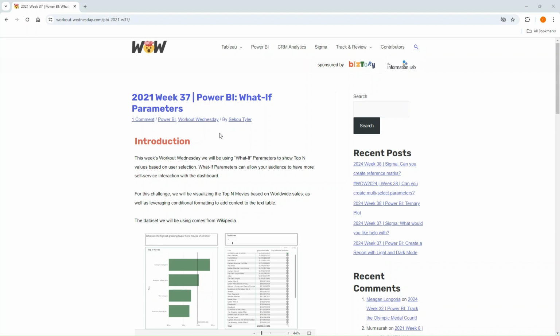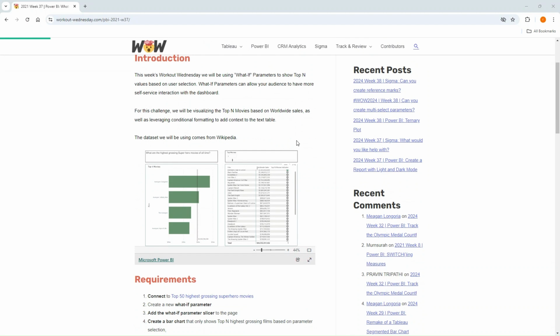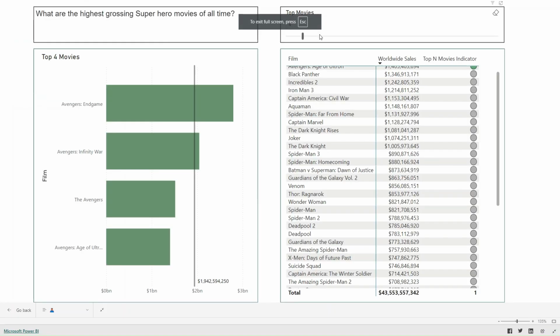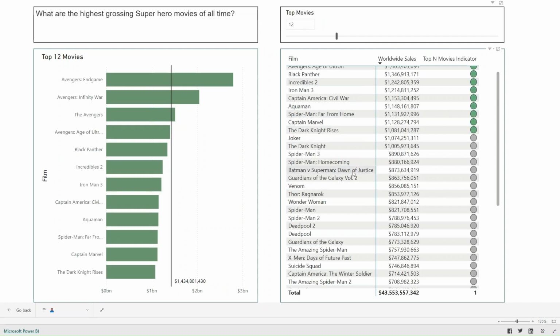Today we are going to be working on Workout Wednesday Challenge 2021 week 37, which is around what if parameters. So we are going to build a what if parameter which will take a user selection and show the top N values of that selection. So let's say the user selected top 12 values, then it will show the top 12 films which have the maximum worldwide sales. Without further ado, let's go into our Power BI desktop.